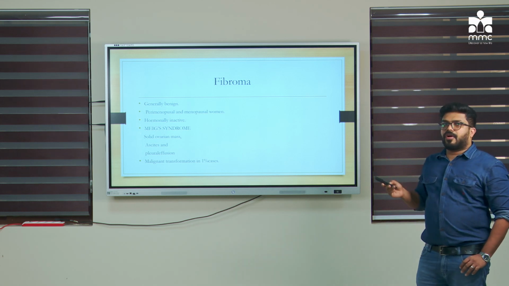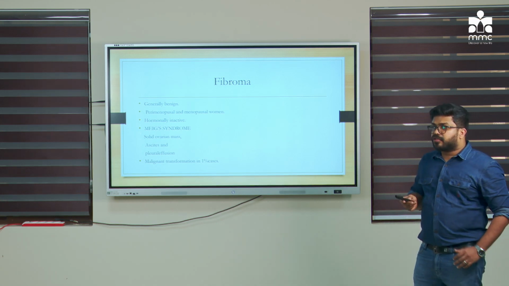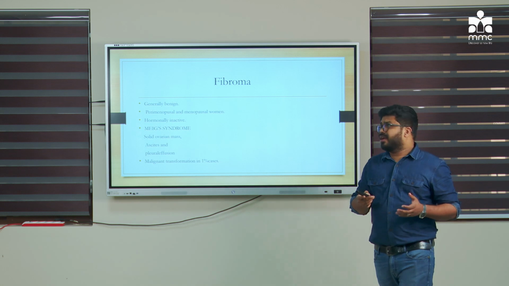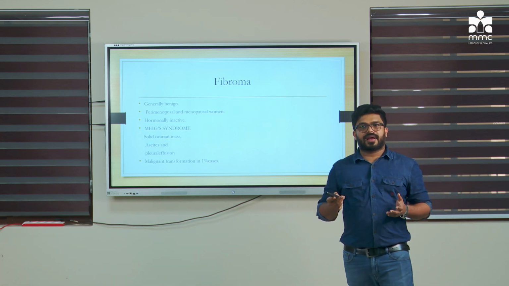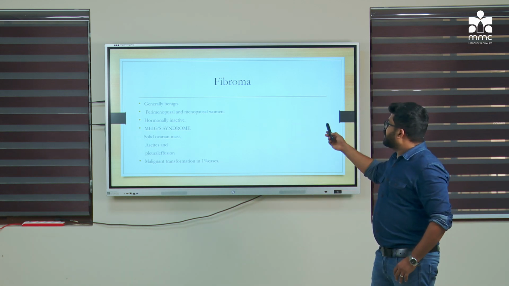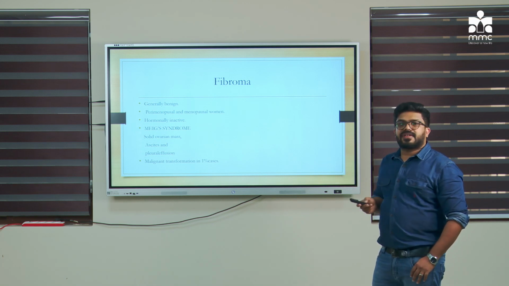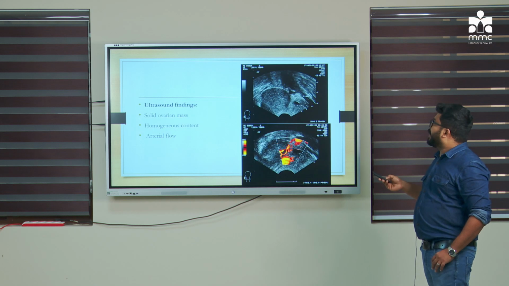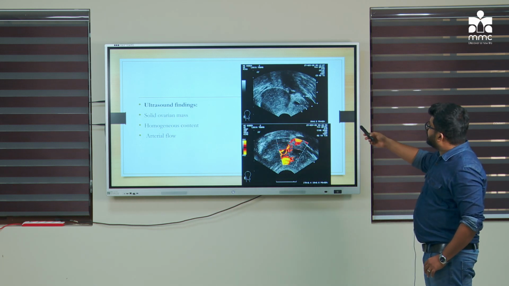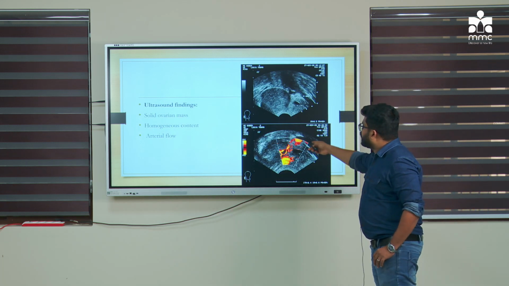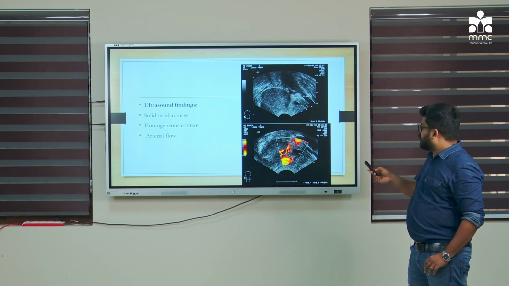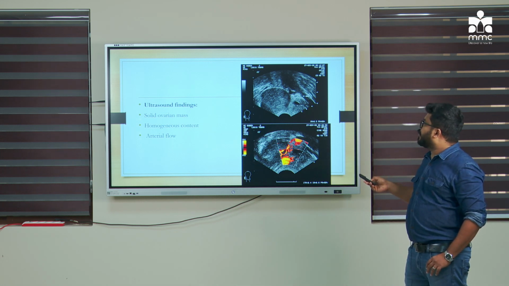Then coming to the fibroma, thecoma and so on, these are solid tumors, whereas ovarian tumors are usually cystic with a solid component. But these tumors usually present as solid tumors, which sometimes also present with pleural effusion, that is what we call Meigs syndrome. You can see in this image there is a solid lesion with vascularity, and that is the main feature of these solid tumors like fibroma and thecoma.